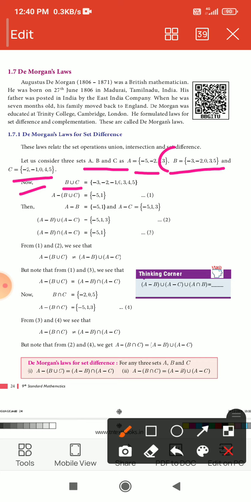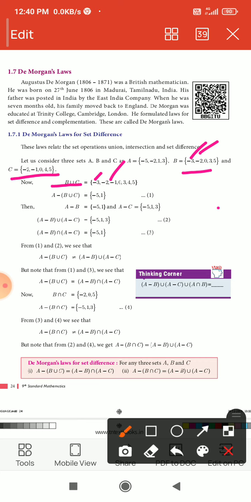This is the B set, this one is the C set. Union is nothing but all the elements in B and C. B union C means all the elements in B and C. Then see, first minus 3 and then minus 2. Then after that minus 1, 0. 0 is in both sets, so write only one time.